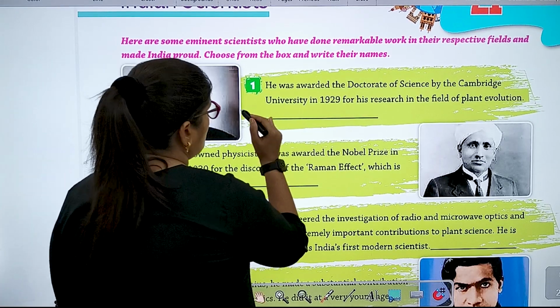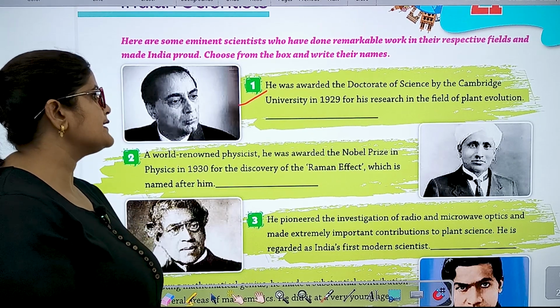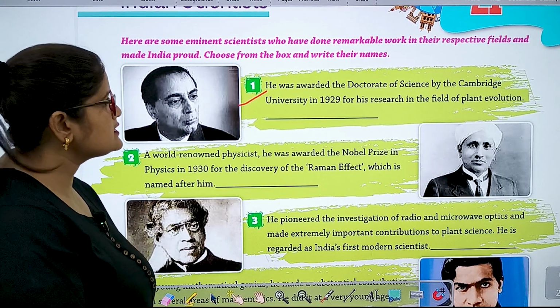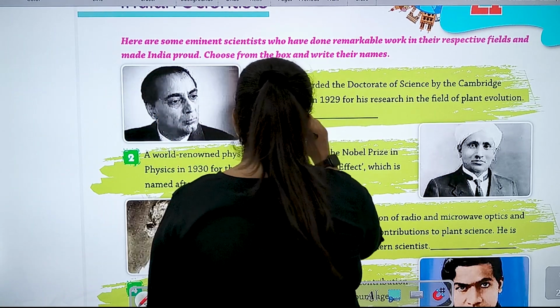Number 1, he was awarded the Doctorate of Science by Cambridge University in 1929 for his research in the field of plant evolution. So he is Birbal Sahni.